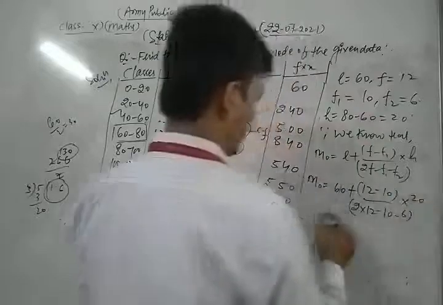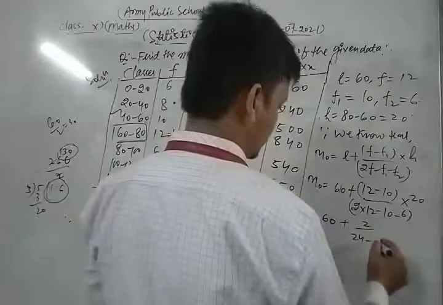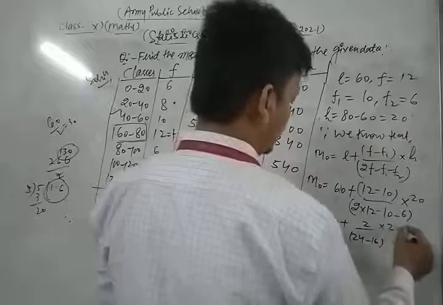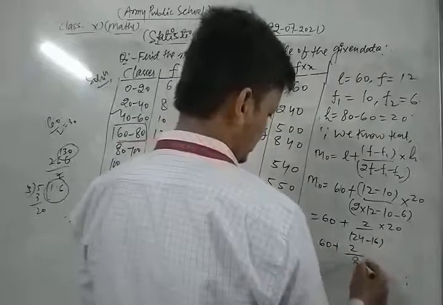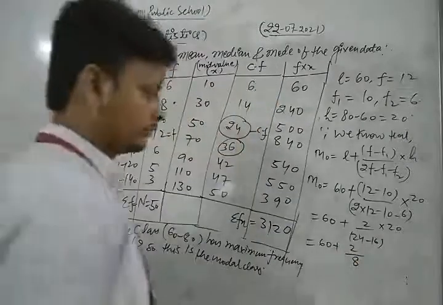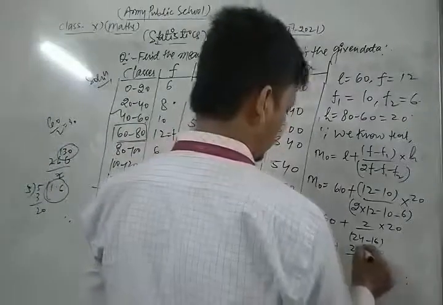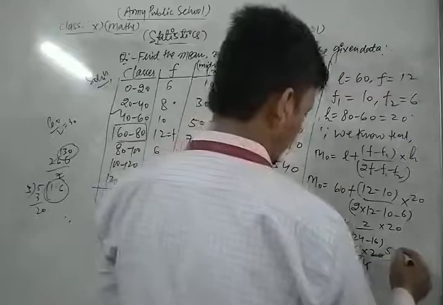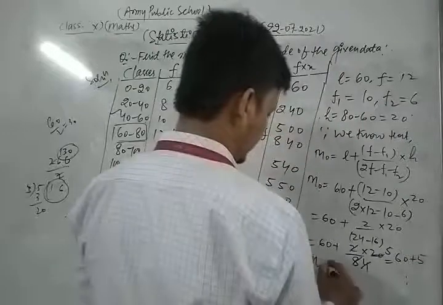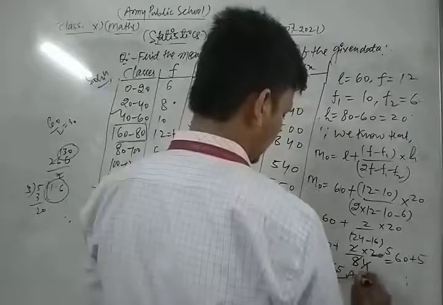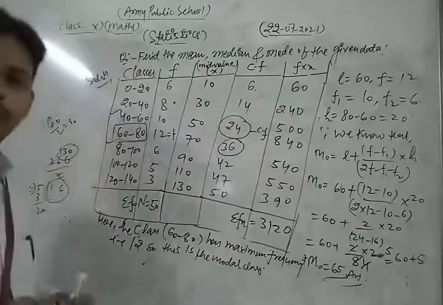20. Now this is 60 plus 2 upon 24 minus 16 into 20. Now this is 60 plus 2 upon 8 into 20. Now 2 4s are 8, 4 5s are 20. So 60 plus 5. So dear student, the mode of the given data is 65. The mode of the given data is 65, which lies in the range of 60 to 80.